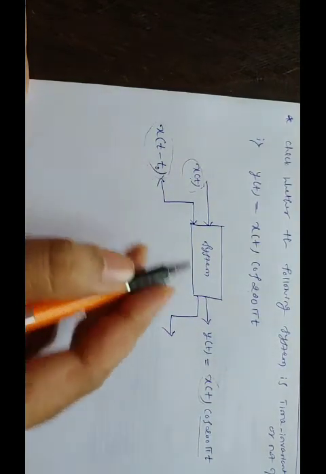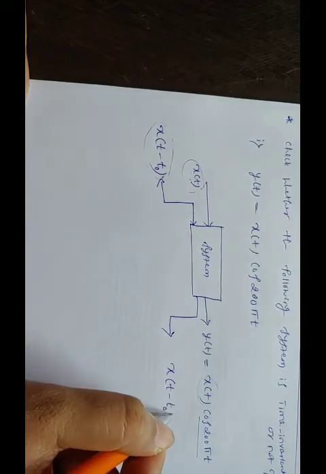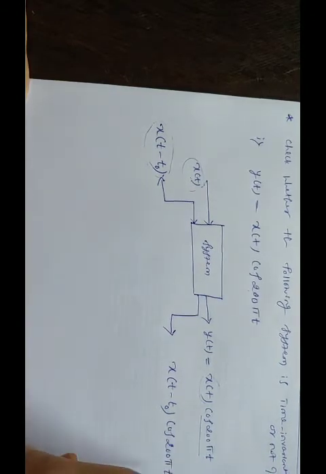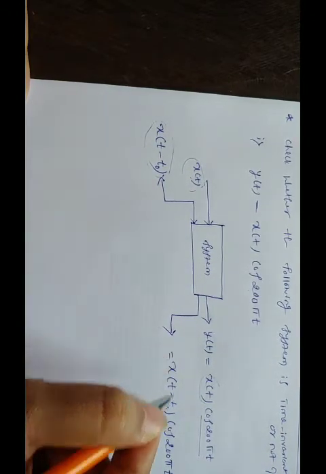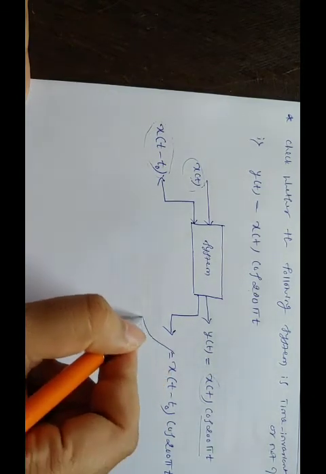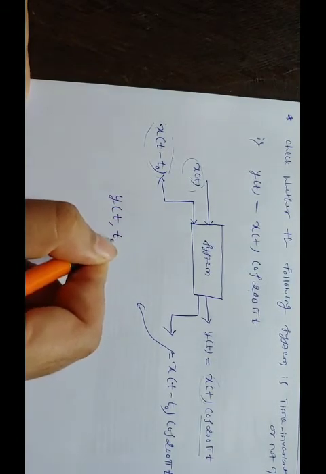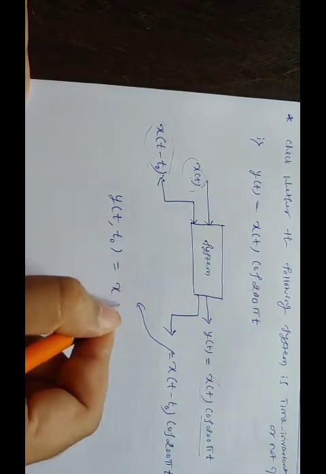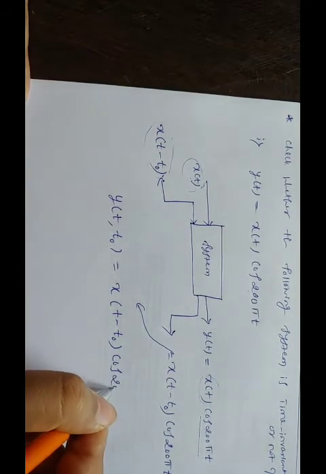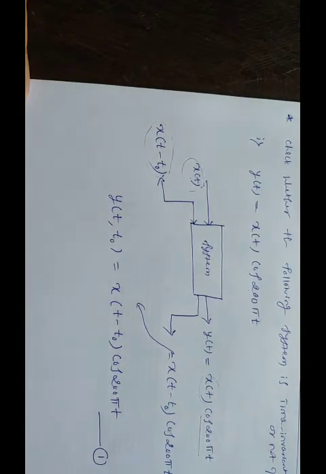Similarly here, whatever the signal x of t minus t naught, that is multiplied with cos 200 pi t. So this is nothing but your system output. Mathematically I am representing this as y of t comma t naught, which is equal to x of t minus t naught cos 200 pi t. Call this equation number 1.